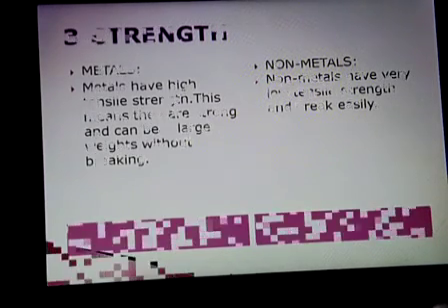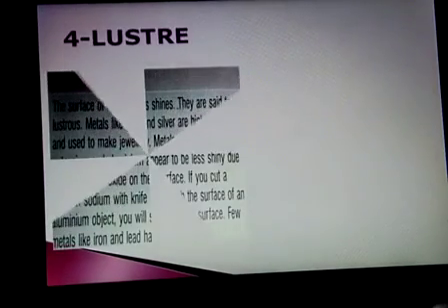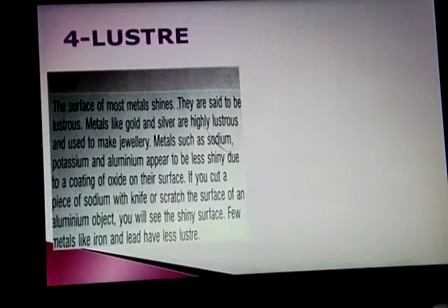Okay, now next is the lustrous quality. Lustrous quality means showing their shine easily. Some metals used for making gems and jewelry look luminous. That is called lustrous quality. Gold has the luminous quality, silver has the luminous quality.